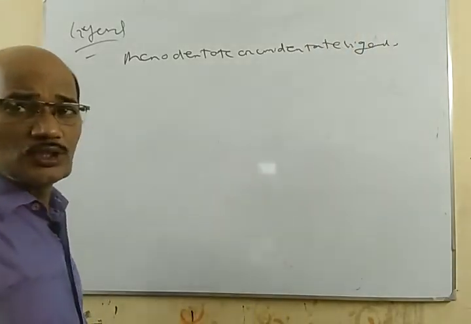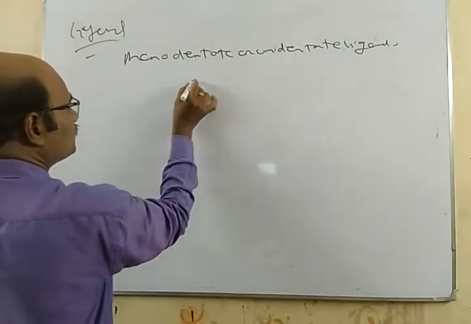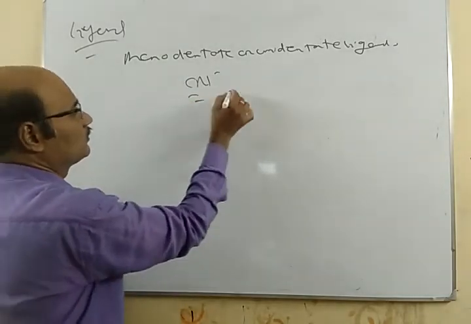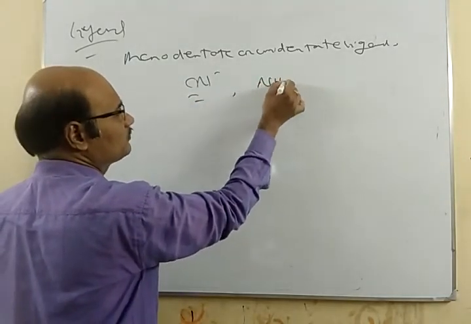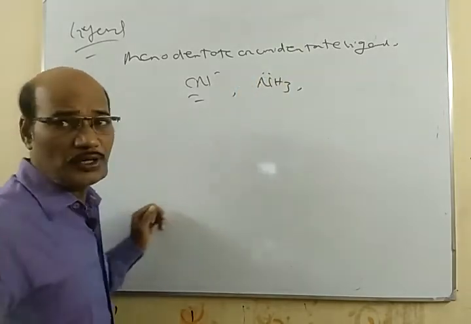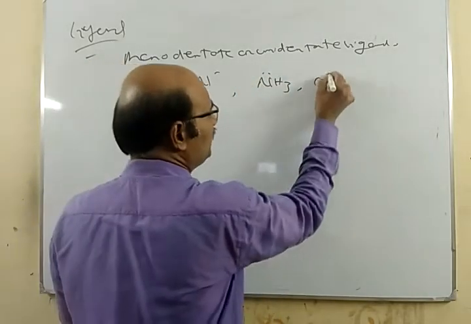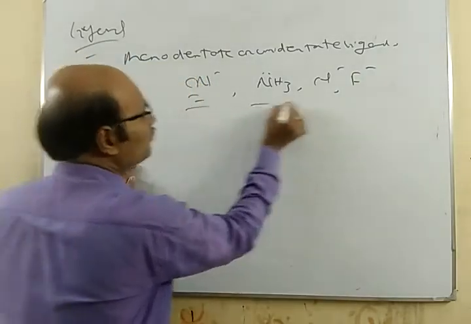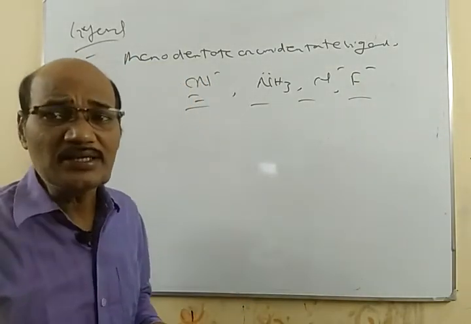So we have Cl, we have NH3, we have F. These are called unidentate ligands.